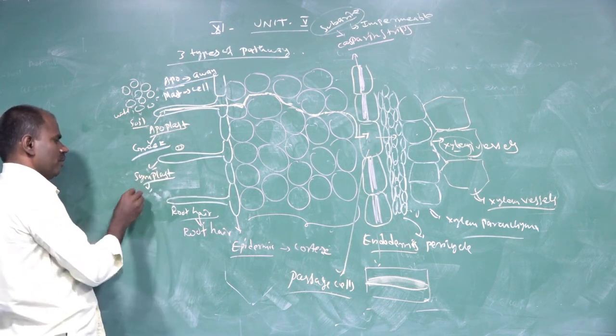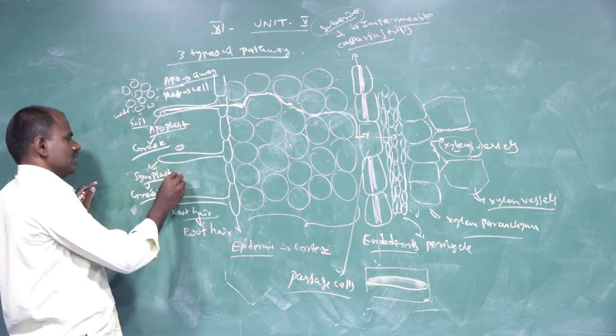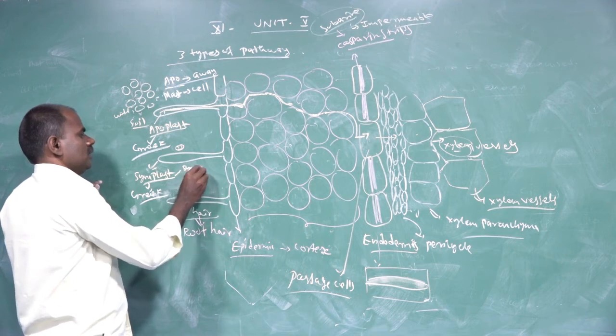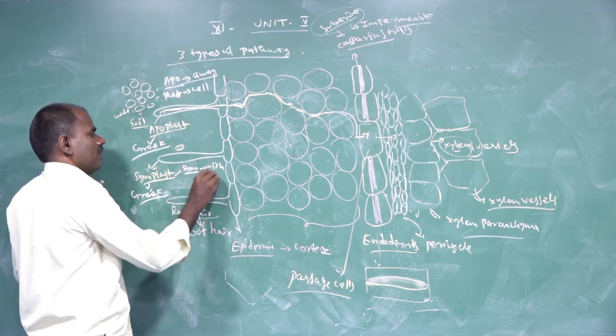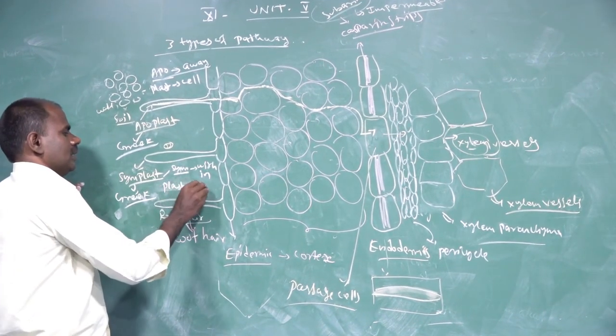Symplast is also derived from Greek words. Sym means within, and plast means cell.